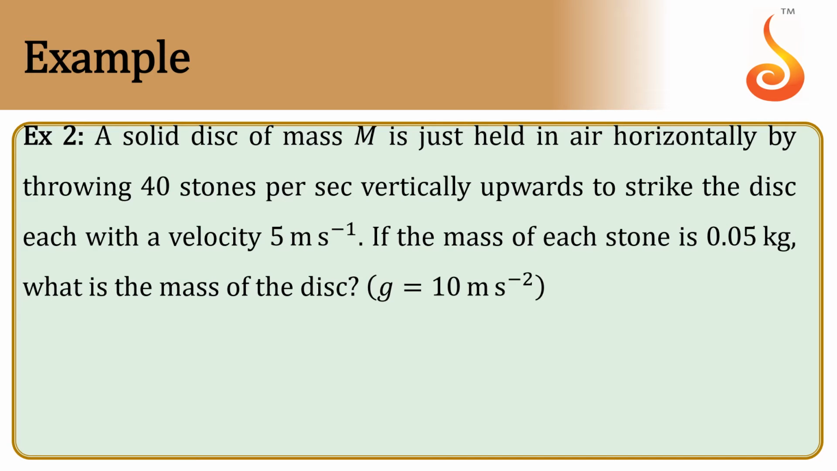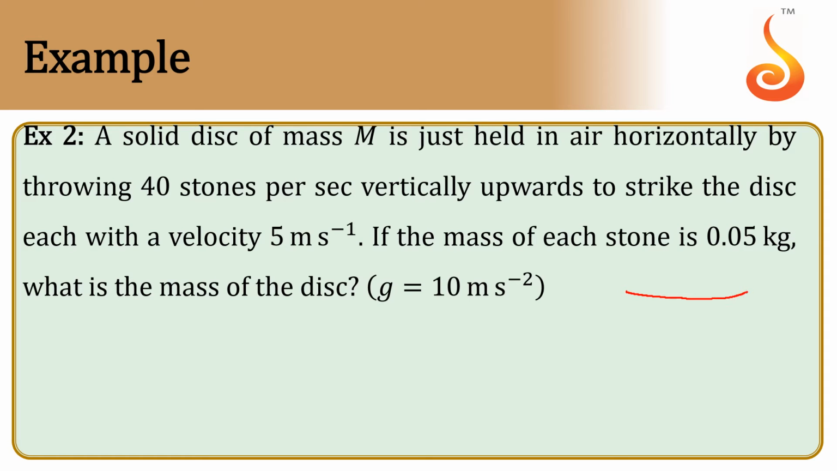A solid disk of mass capital M is just held in air horizontally by throwing 40 stones per second vertically upward to strike the disk, each with a velocity 5 meter per second. If the mass of each stone is 0.05 kg, what is the mass of the disk?